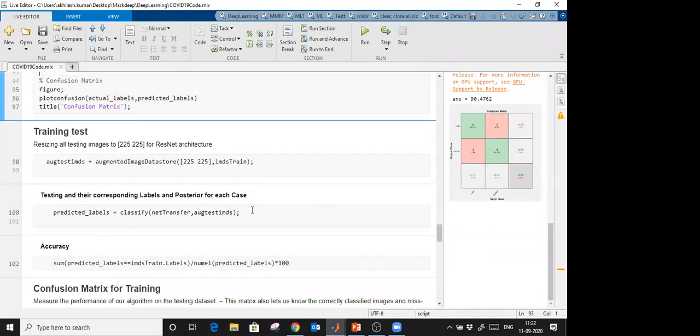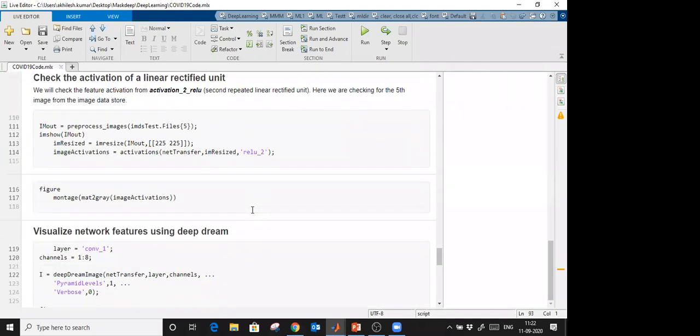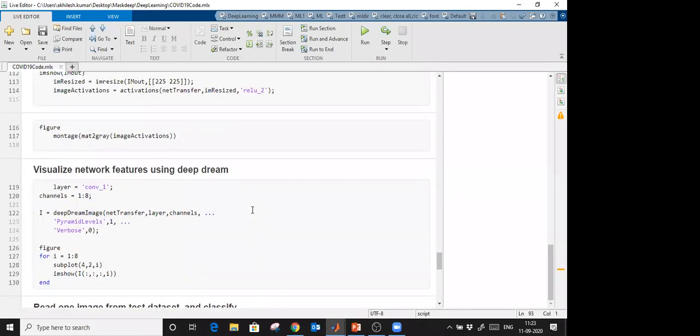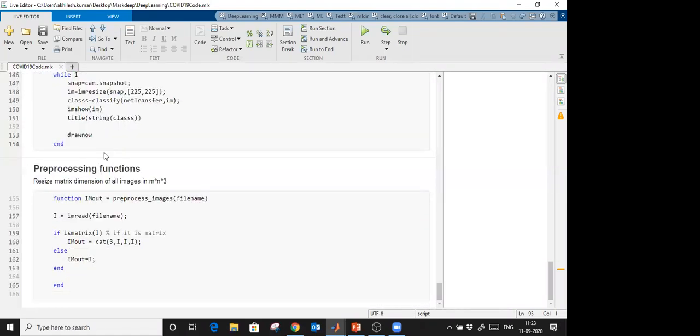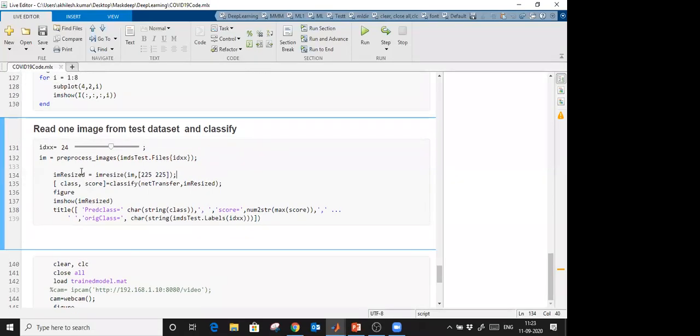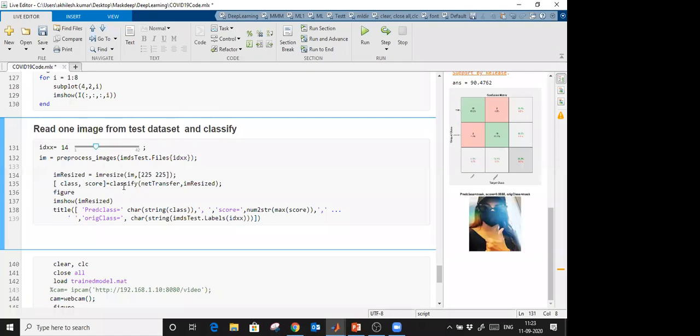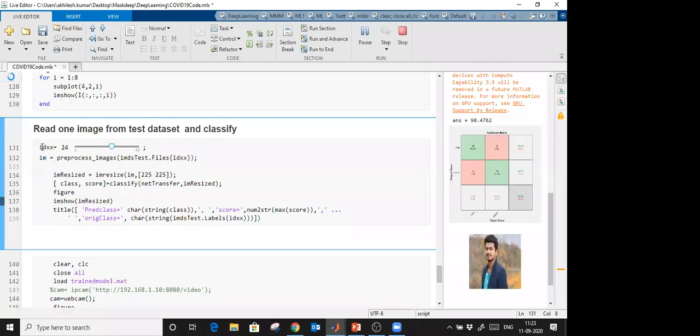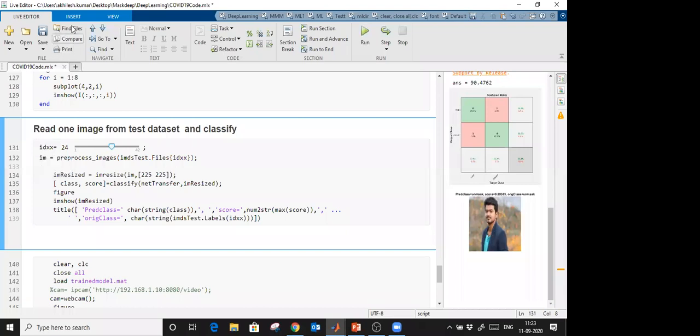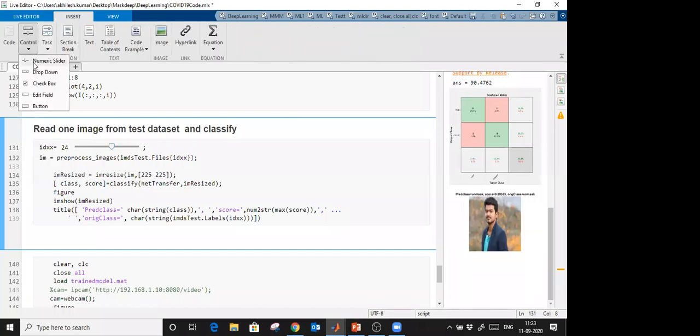Now the next one, which I am going to show you here. Okay, here I use the slider. I have total 104 plus 104 images. I use this slider to check whether it is classifying perfectly or not. You see where you will get this slider. IDXS is my index. If you go to Insert, and then Control, use this numeric slider. So you don't have to use a for loop to check the classification on every image. You can use this slider.